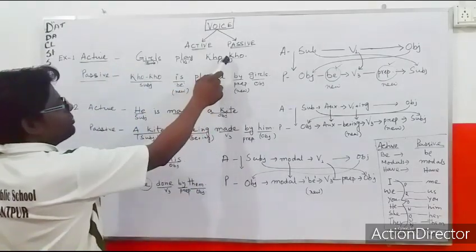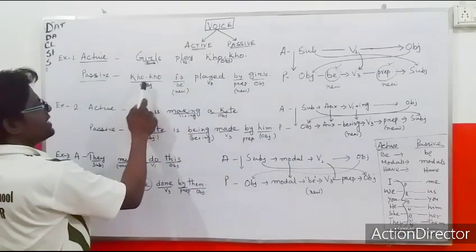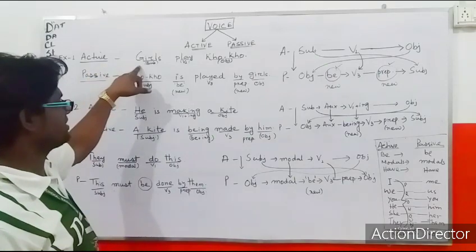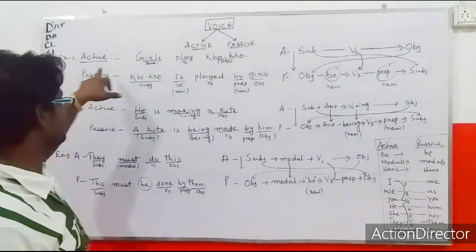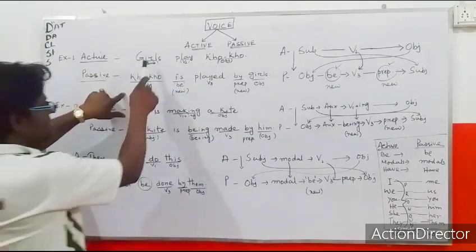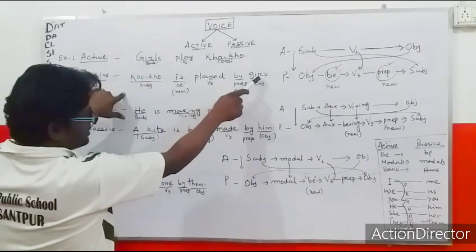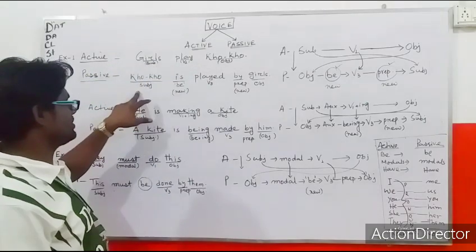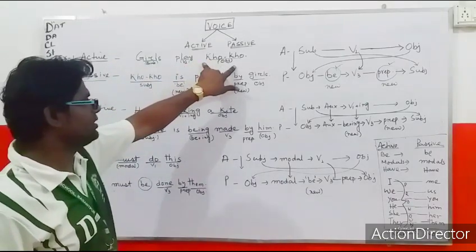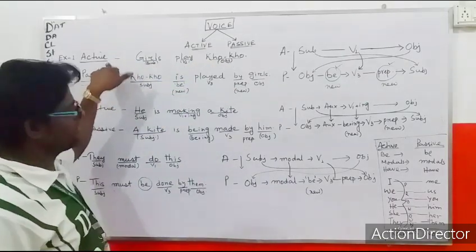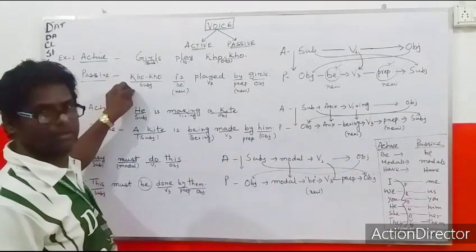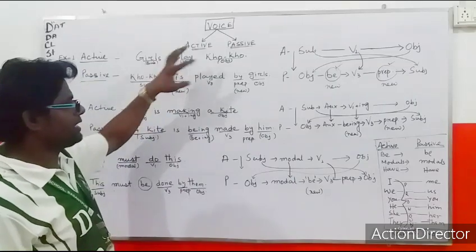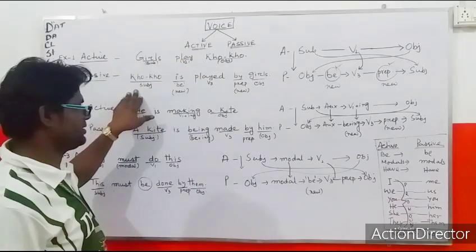Kho-Kho is the object, but here this Kho-Kho comes as subject. In this sentence, girls is subject, Kho-Kho is object. Here it is the reverse. The girls come last, Kho-Kho comes first. So Kho-Kho coming first means the object of the active voice comes in the place of the subject. That means the object in the active voice becomes the subject.